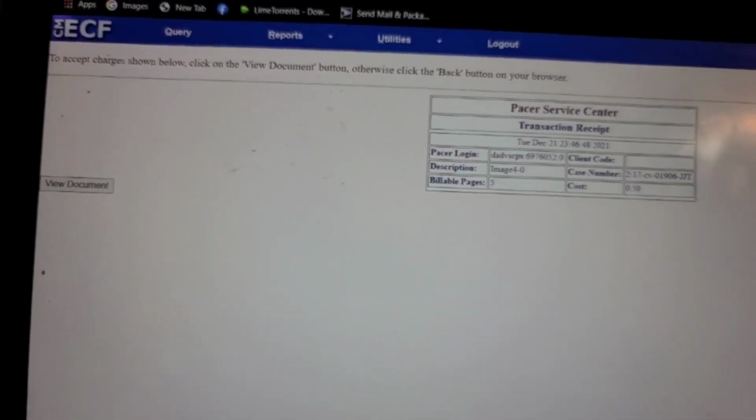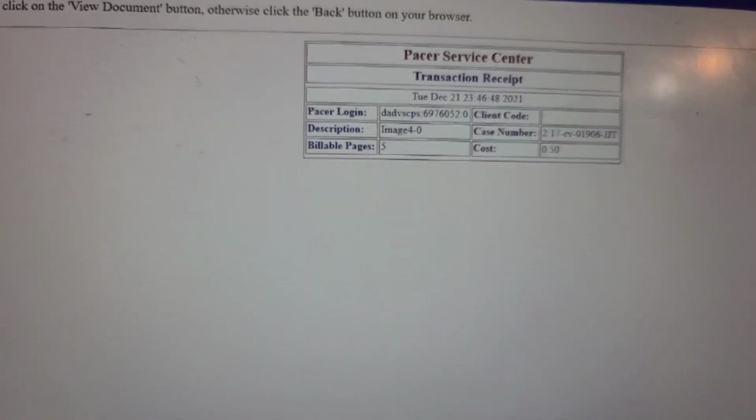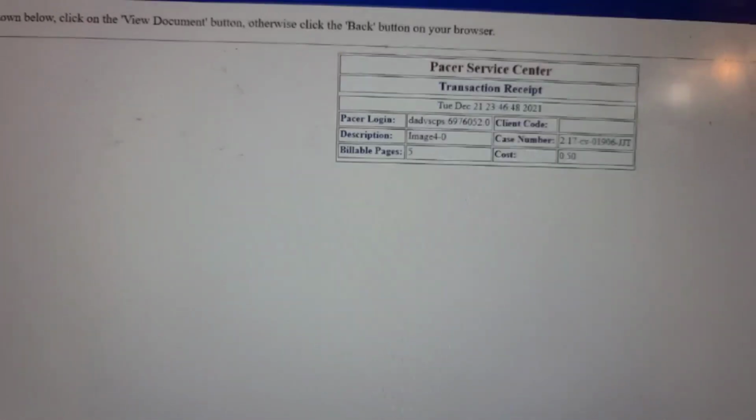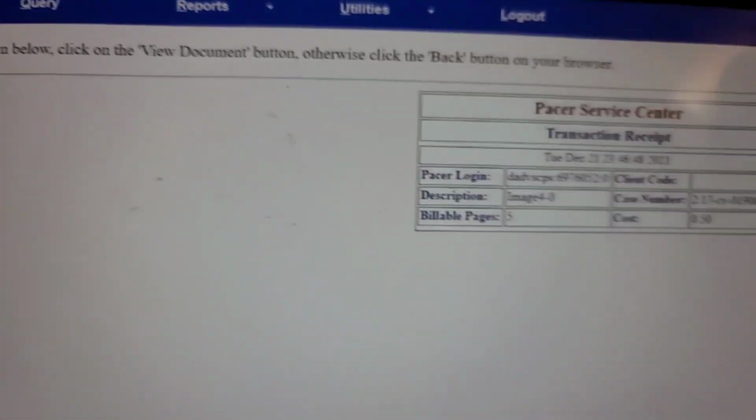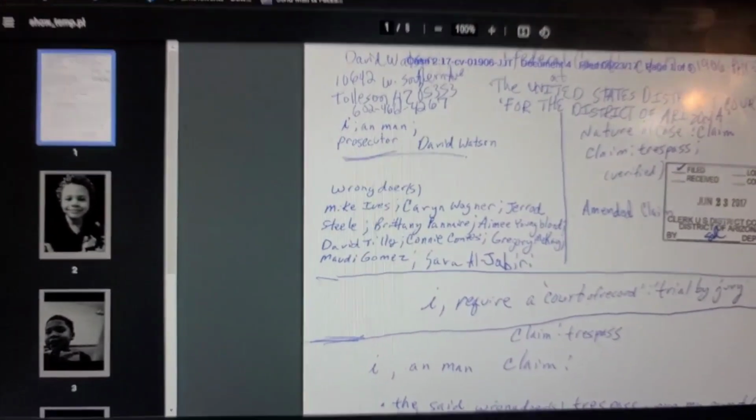It's loading. Okay, this was 50 cents that it cost me. Ooh, I'm racking it up, guys. This is 5 pages, but you know what? I think that this is worth it. So we're going to go ahead and view the document. Well, what do you know, right? He's using pictures. Let's see, what is that?